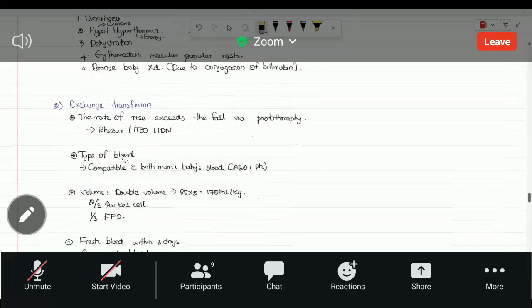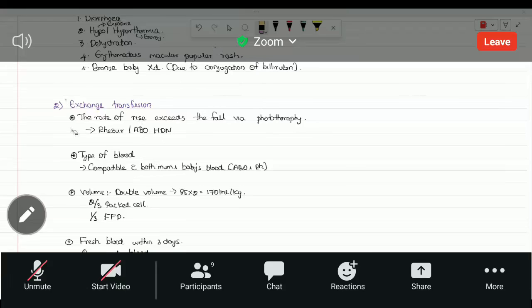Okay. Exchange transfusion, no need to go into details. Most probably they won't be asking anything regarding the exchange transfusion, so we don't need to worry about that. But just remember some important things. We know the indication: if it goes above the exchange transfusion level in the curve, then we go for exchange transfusion.